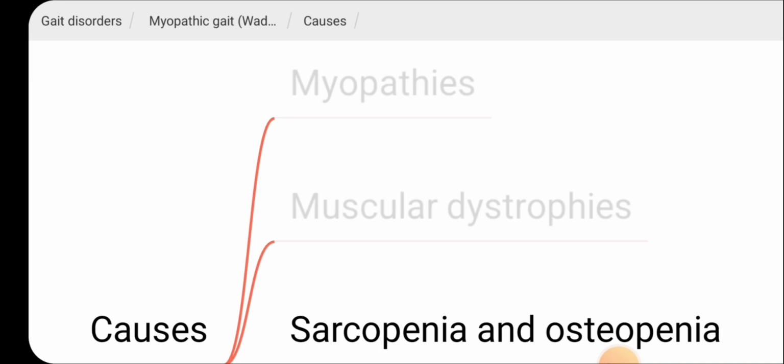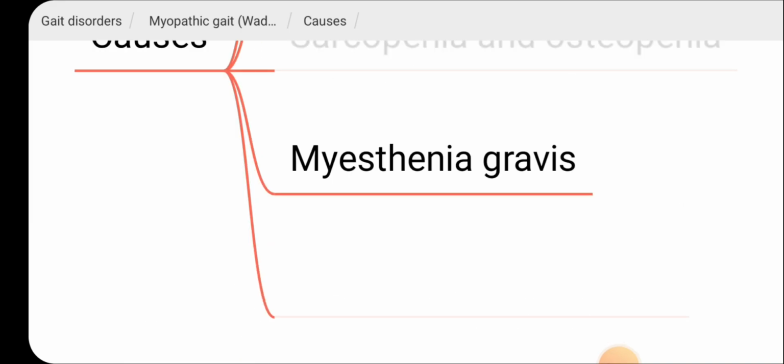Then sarcopenia and osteopenia. Sarcopenia means less muscle mass. Osteopenia means less bone density. Osteopenia may progress to osteoporosis as well. Then osteoporosis also can cause waddling gait. Then myasthenia gravis can cause waddling gait.